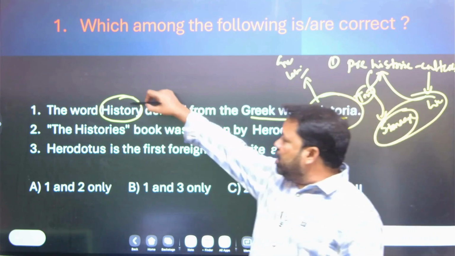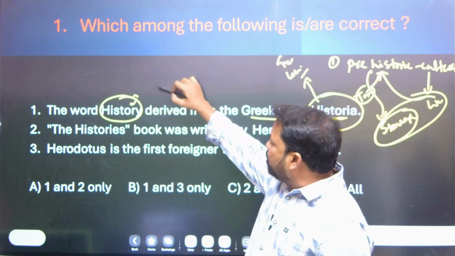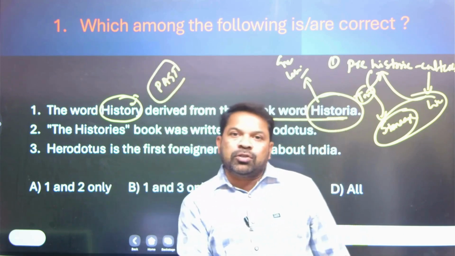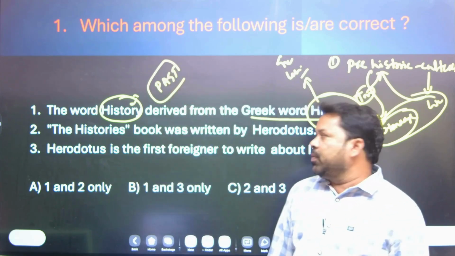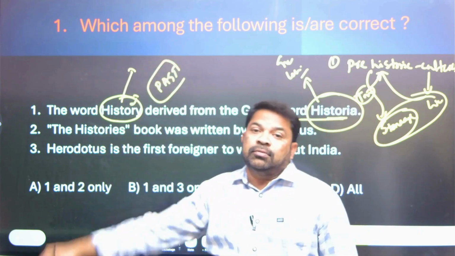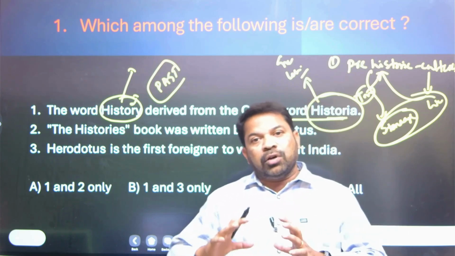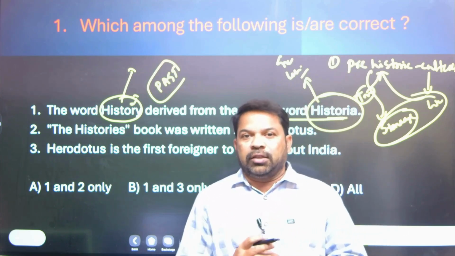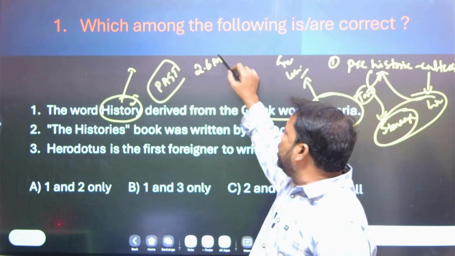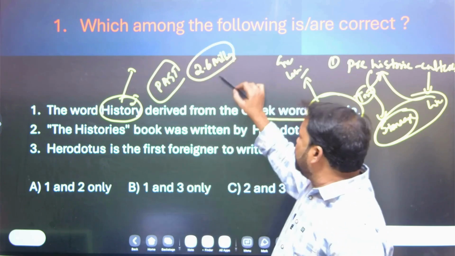And come to the point, history. History studies the past through the written records. History started with the appearance of human beings on this earth, which took place around 2.6 million years ago in East Africa.